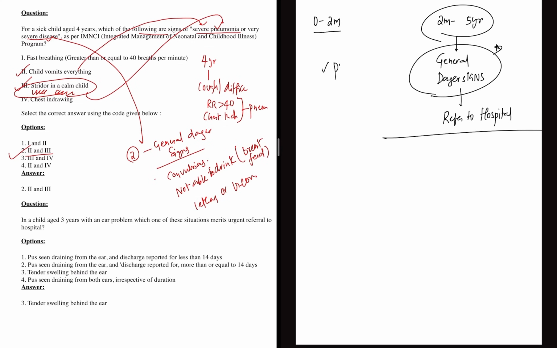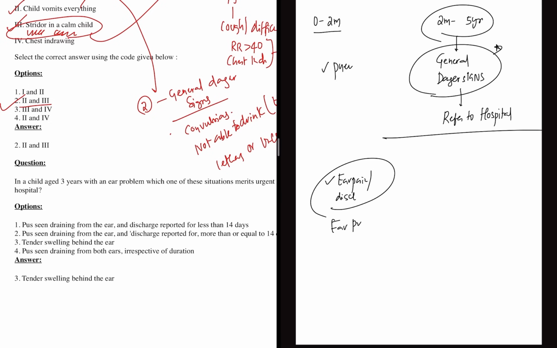One problem is done. I am talking about pneumonia is done, or cold or difficulty breathing is done. If I talk about any child who is presenting with ear pain or discharge, or to be frank, let's call it an ear problem. So in this question, they're saying that there is a 3-year-old child presenting with an ear problem. Then what to do?